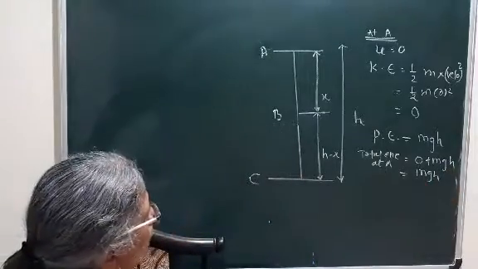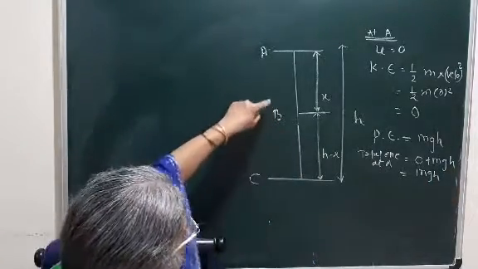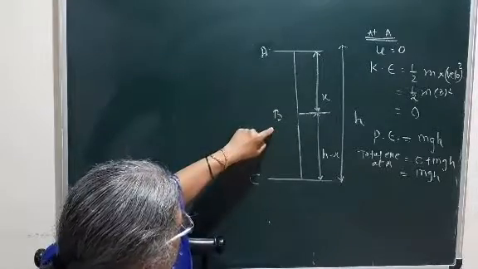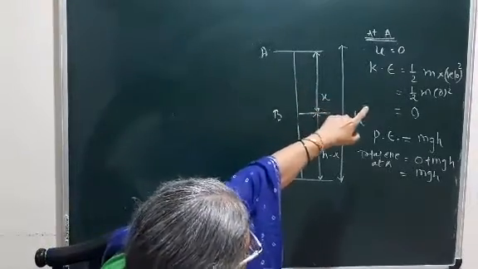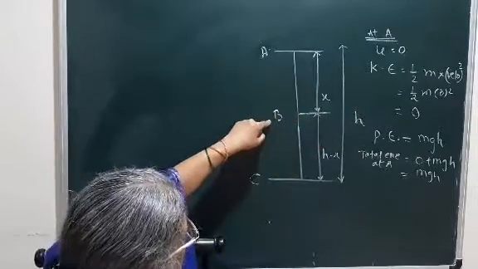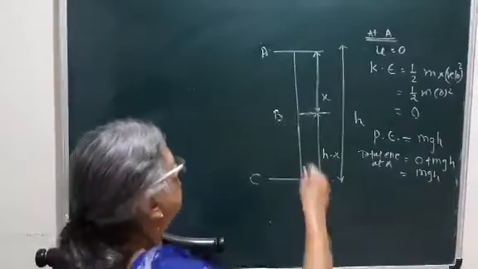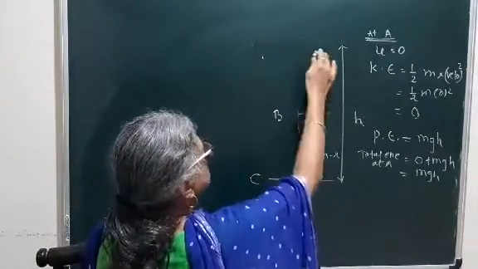Followed? Now if that object comes to position B, then we are going to calculate the velocity of the object at point B. For calculating the kinetic energy of the object at position B, it is essential to calculate the velocity of the object at position B. Followed?